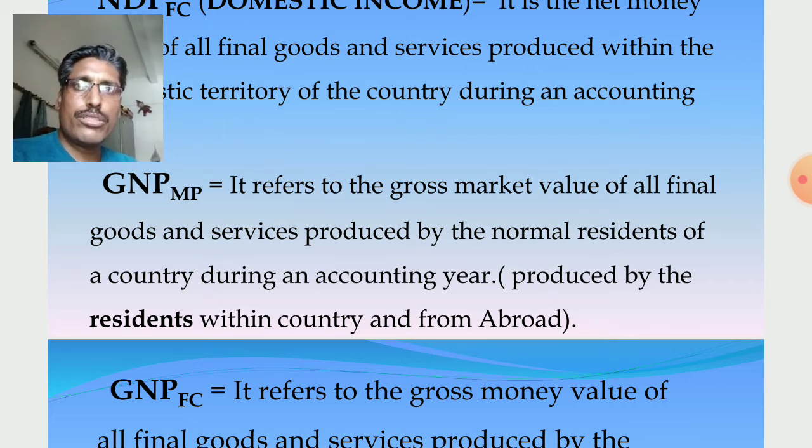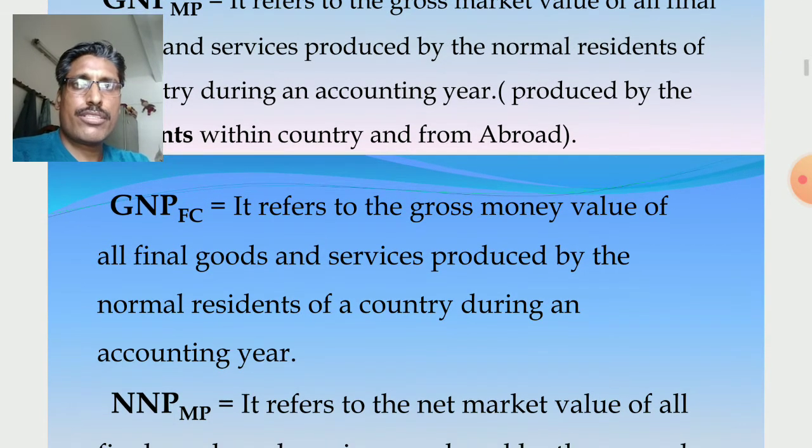For example, suppose the American embassy is there in India, and some Indians are working there. The American embassy in India is the territory of America. It is not the domestic territory of India. If Indians are working there, it means Indians working in foreign territory, Indians working in USA territory. So like this, in case of national, you consider only the contribution of the normal residents within the country and from abroad.